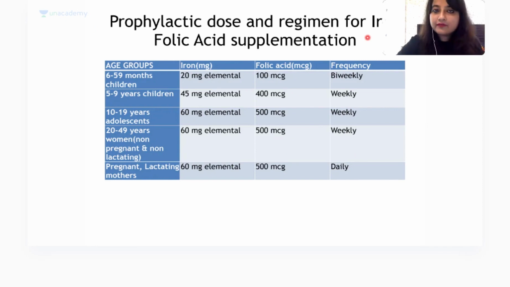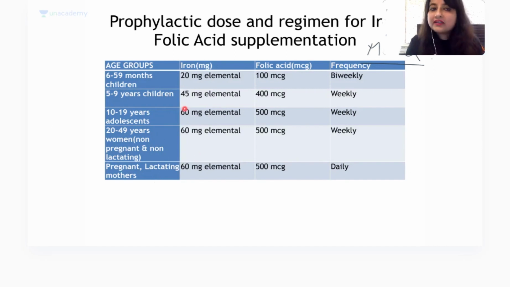The chart that I have drawn is a potential MCQ. Please remember this. They ask you, who are the beneficiaries in this program? It is 6 to 59 months children, meaning up to 5 years, 5 to 9 years children, 10 to 19 years adolescents, both boys and girls, 20 to 49 years women who are non-pregnant and non-lactating, and also pregnant and lactating mothers.